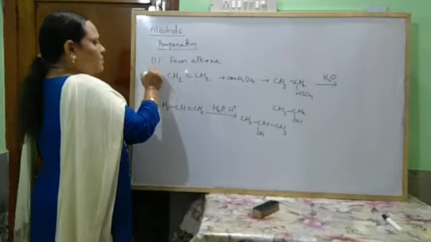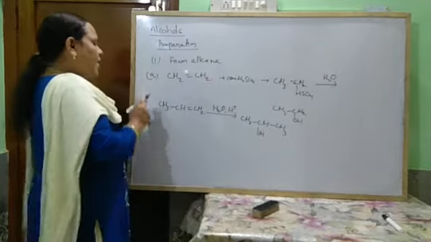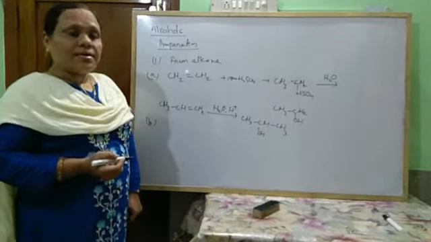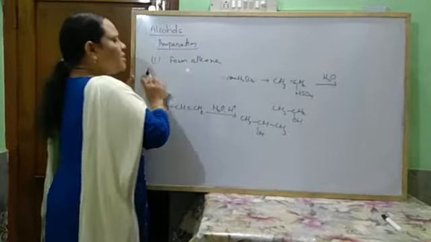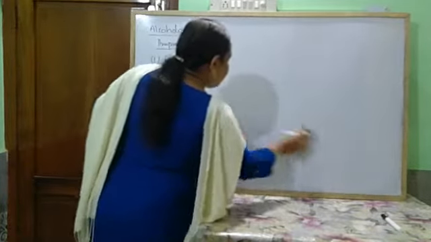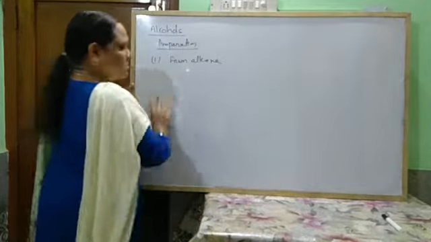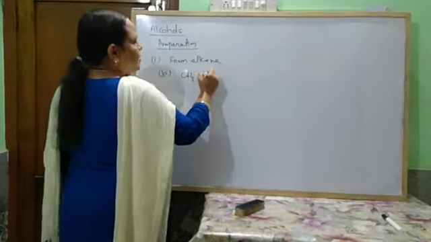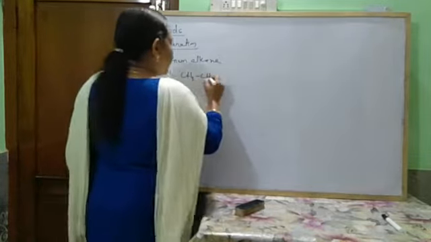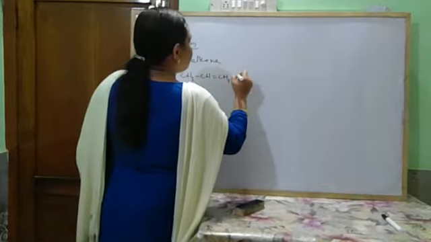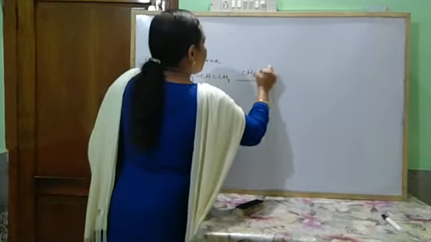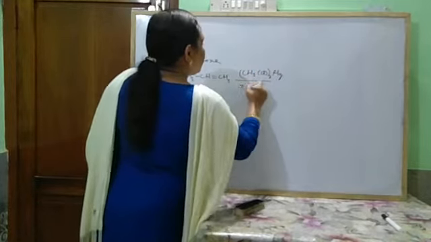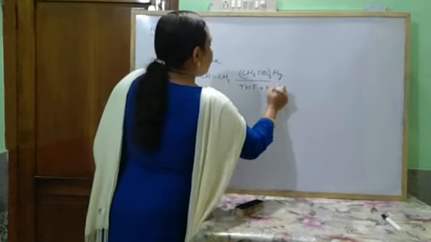From alkene, it can be prepared by reaction with dilute acids, and it can also be prepared by oxymercuration and demercuration. First, the alkene is treated with mercuric acetate. CH3CH=CH2 is treated with mercuric acetate in presence of tetrahydrofuran and water.